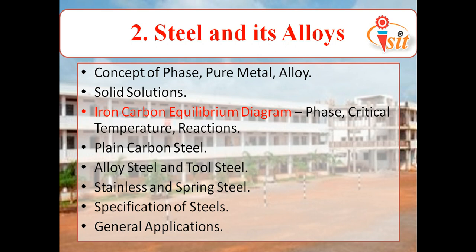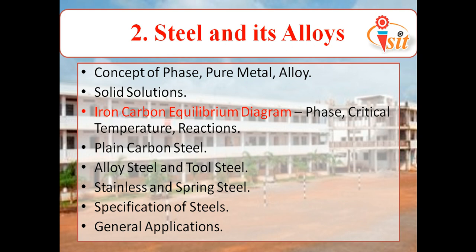So this is the second chapter, that is steel and its alloys. In that, the first point is the concept of phase, pure metal, and alloy. As we all know, there are three types of phases: solid phase, liquid phase, and gaseous phase. Then pure metal, it is a metal which has valency 1, 2, or 3. Just now we can take an example of aluminium and magnesium. Then alloy. An alloy is a combination of two or more metals or non-metals in which one should be a metal.